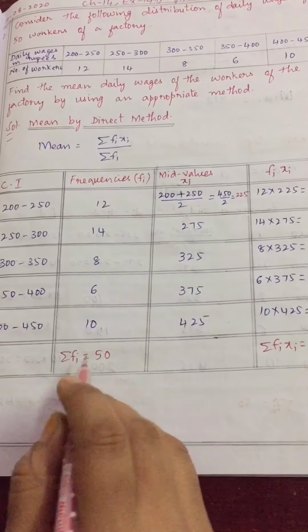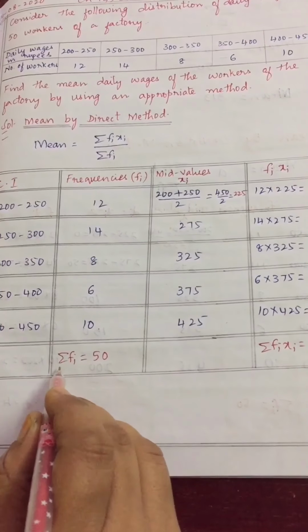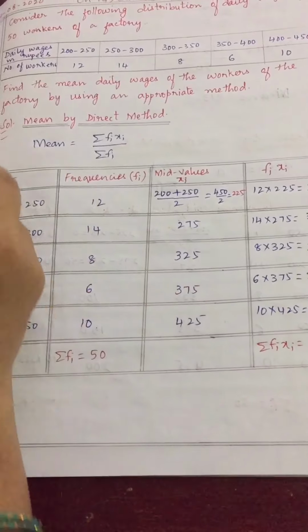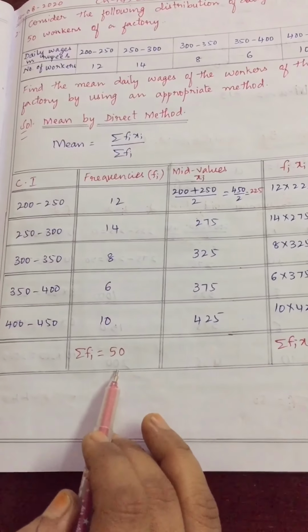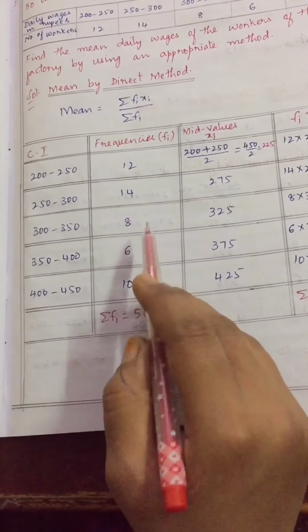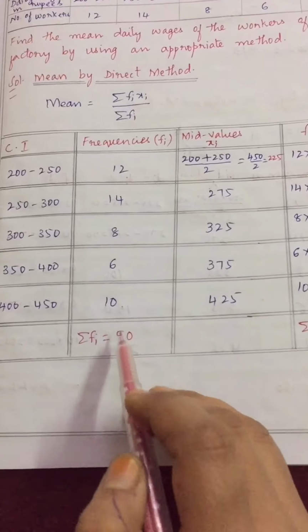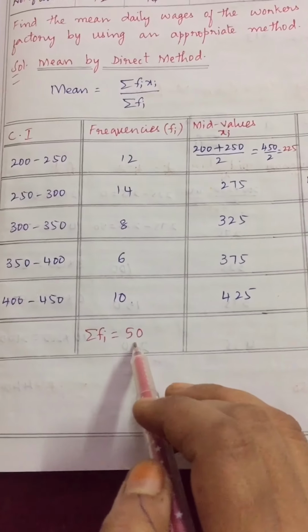Here summation fi means we need to add all these frequencies. Summation is nothing but sum. We need to add it. Already he mentioned 50 workers, so you can write that 50, or otherwise you add 12 plus 14, 26. 26 plus 8, 34. 34 plus 6, 40. 40 plus 10, 50. You will get the same number only.